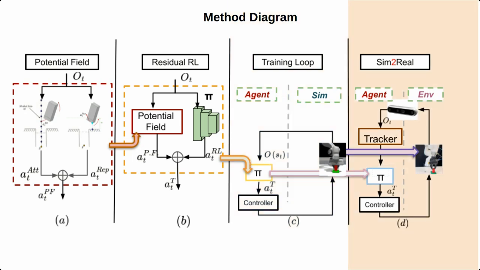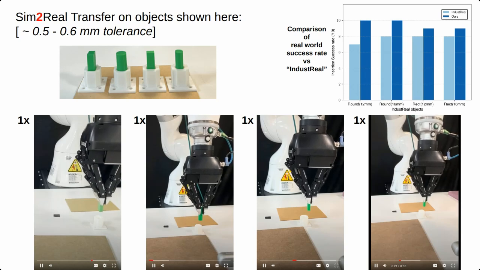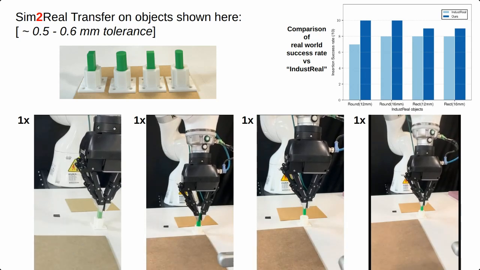As a last step, the overall policy is transferred zero-shot to a real robotic setup given estimations of the plug's and the socket's poses by a visual tracker. These videos demonstrate the sim-to-real transfer performance on objects inspired by the NIST Taskboard Challenge.